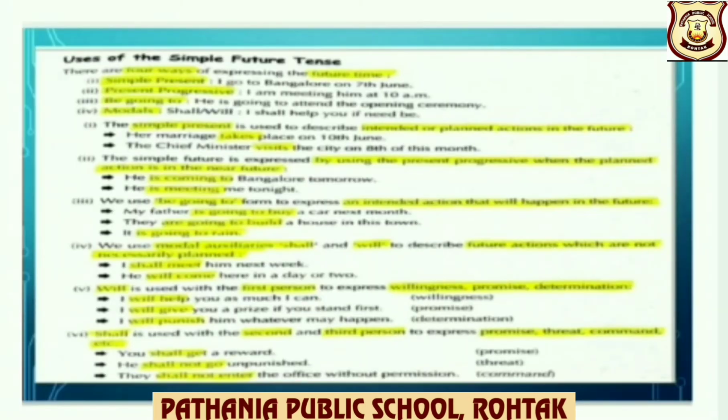Now, uses of simple future tense. There are 4 ways of expressing the future time: simple present, present progressive, be going to, and modals. Simple present, example: I go to Bengaluru on 7th June. Present progressive: I am meeting him at 10 a.m. So you can see the form of the verb, am meeting.